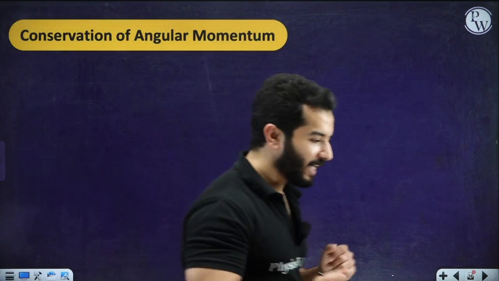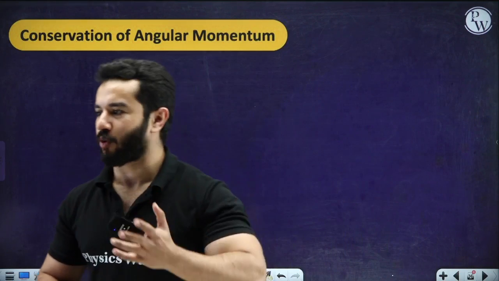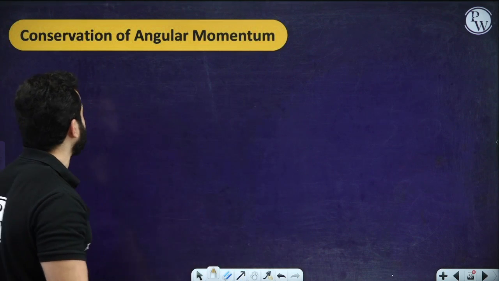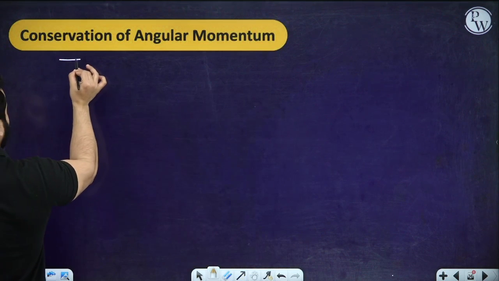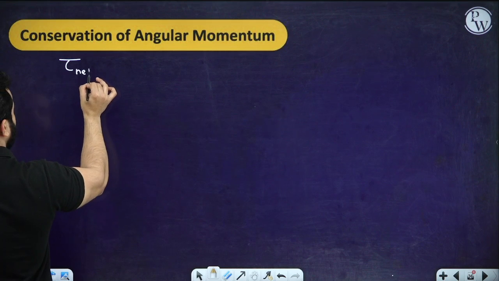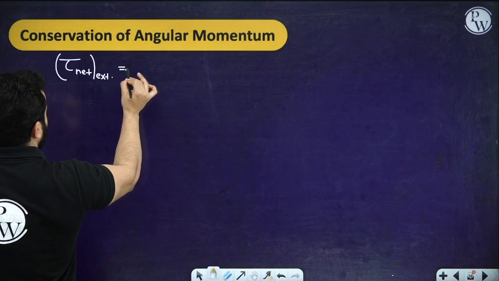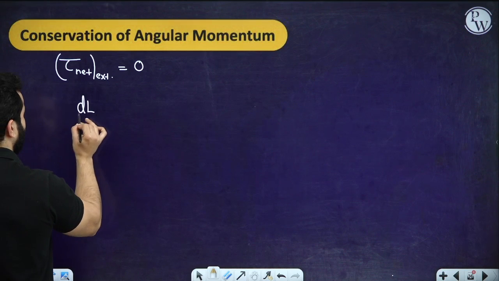Why am I again and again rewriting those things that we have done in work power energy? Because it is quite similar, and you're also going to revise the previous concepts. So conservation of angular momentum basically means, if let's suppose the net external torque is 0, this would mean that dL by dt would be 0.